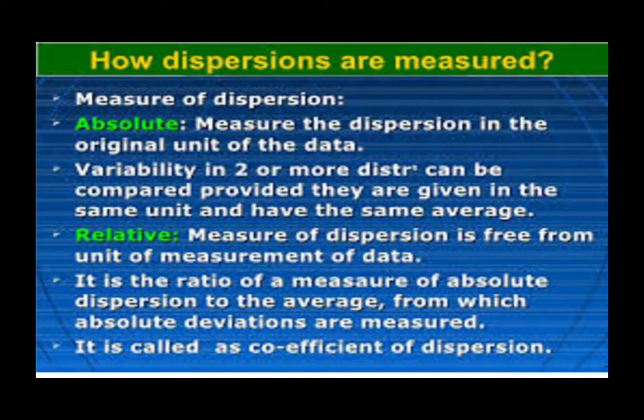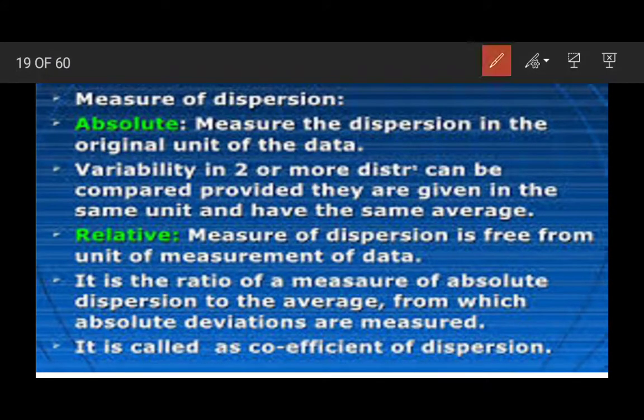Now, how is dispersion measured? Basically, dispersion can be measured in two ways: absolute and relative. Absolute means measuring the dispersion in the original unit of the data.